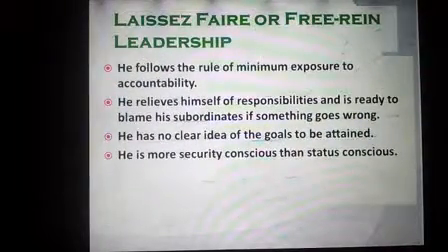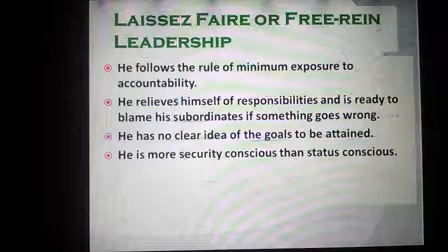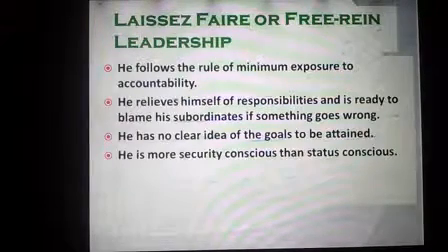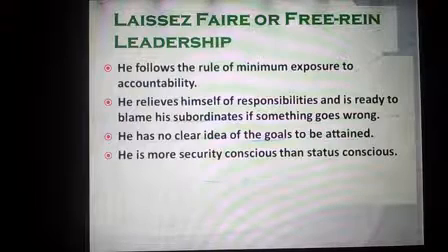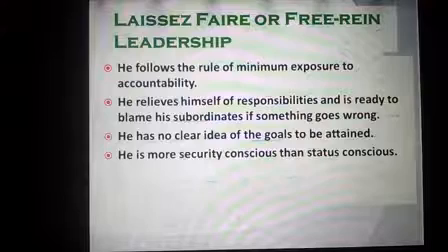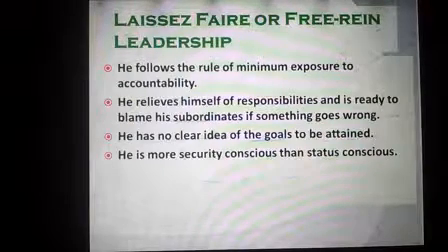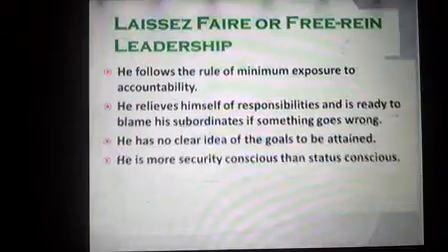Let's move further. Laissez-faire or free rein leadership. He follows the rule of minimum exposure to accountability. He relieves himself of responsibilities and is ready to blame his subordinates if something goes wrong. He has no clear idea of the goals to be attained. He is more security conscious than status conscious. Let's move further.